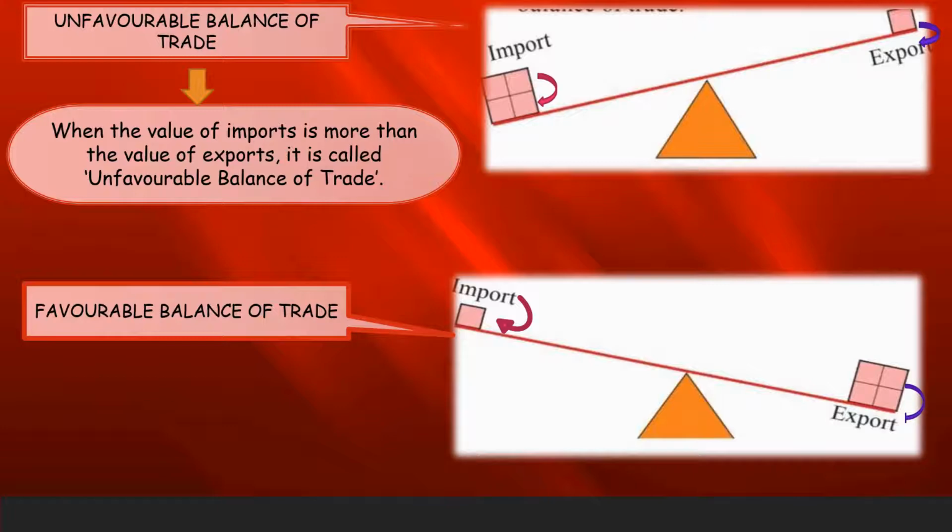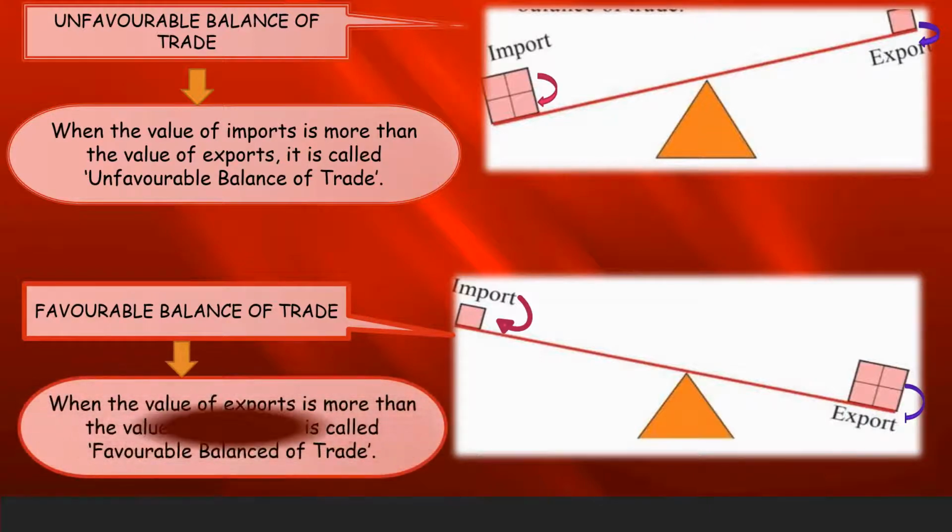So in this figure, export is more and import is less, so we can call this a favorable balance of trade. As I told you, it is very good for any country to have such type of trade. So we can say that when the value of export is more than the value of import, it is called favorable balance of trade.